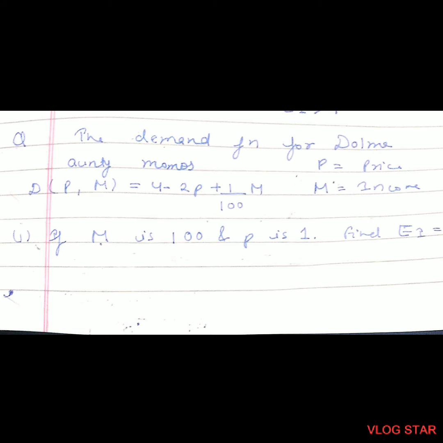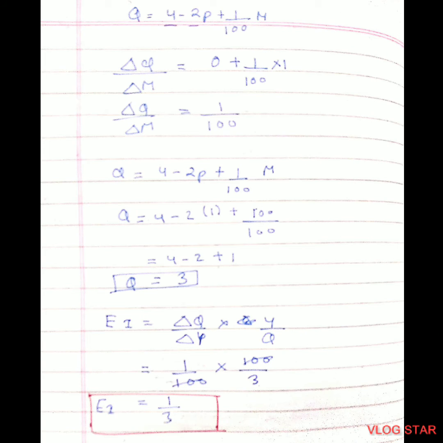Next question. The demand function for Dolma Auntie Momos is Q = 4 minus 2p plus 1 upon 100 m, where m stands for income, p stands for price. So we are asked, if m is 100, p is 1, find income elasticity. To find, we have to firstly do the derivative of the demand function. The derivative should be in respect to income, since we have to find income elasticity.